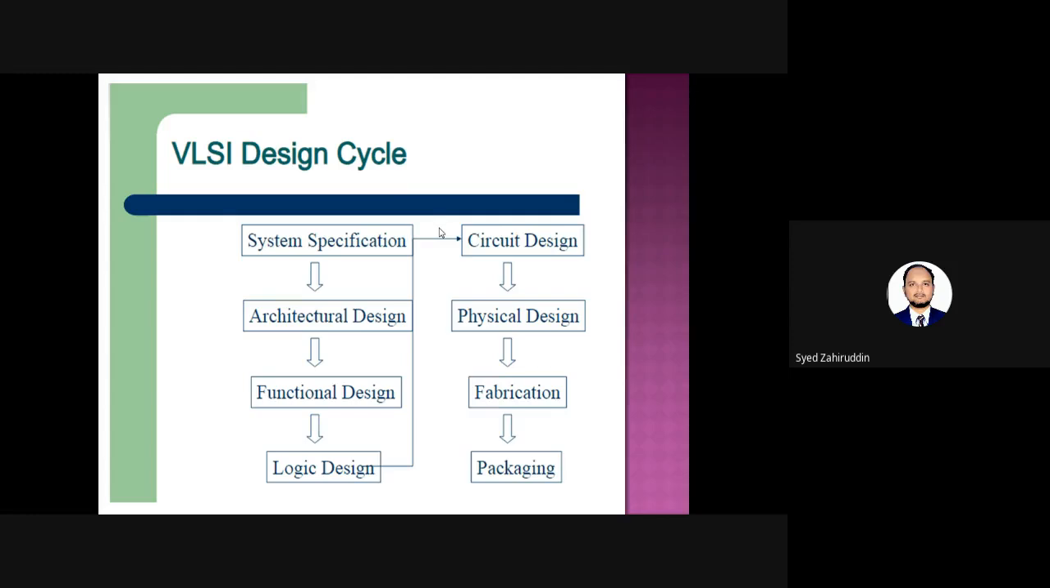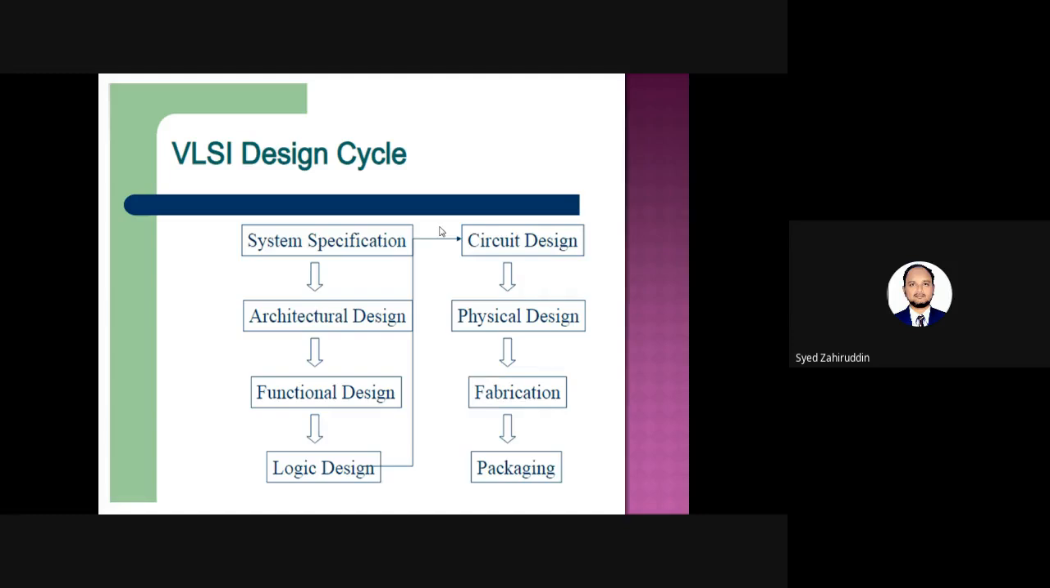Along with that, the area requirement, how much area should be required, what will be the size of the transistor, what will be the aspect ratios, all that has to be specified. That comes into the specification. Then once the application has been decided, the next step of VLSI design is architectural design.